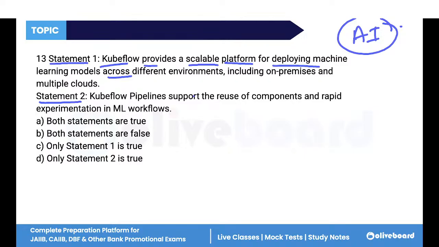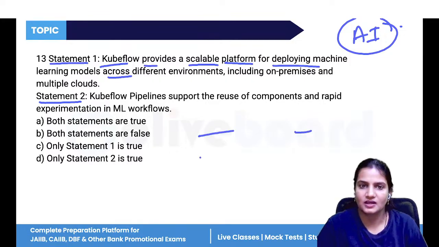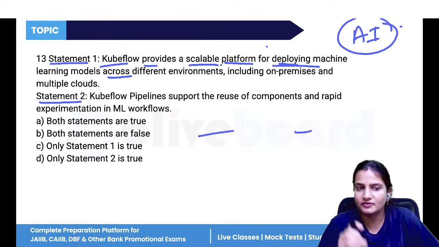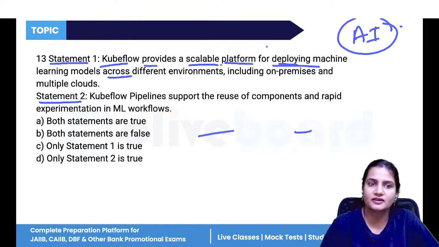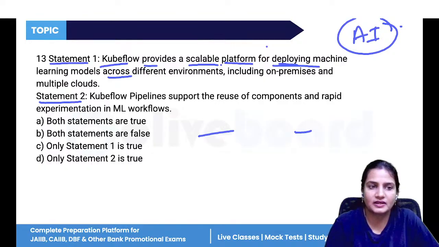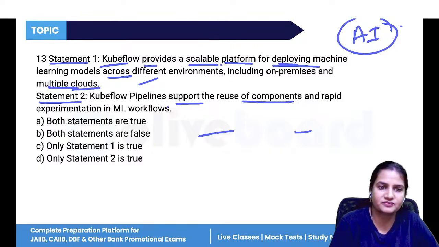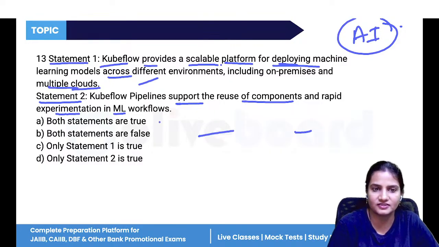Now, what is Kubeflow pipeline? It helps in transmitting information from one place to another. So it is a scalable platform. It deploys, it trains different models. It deploys machine learning models into different environments, into different cloud features. Yes, this is correct. Now, it supports the reuse of components and rapid experimentation in machine learning. Yes, this is also correct.